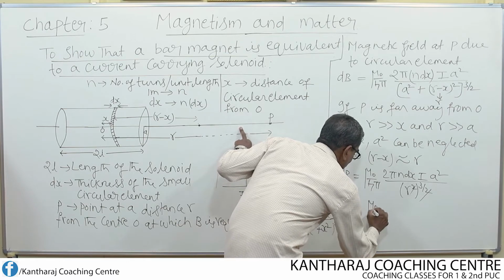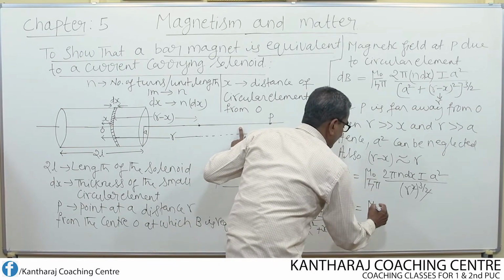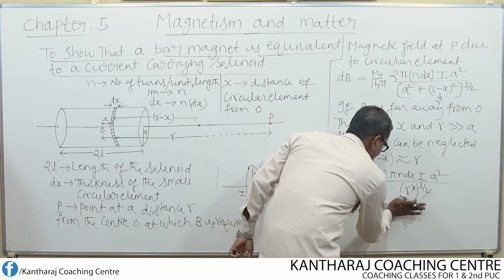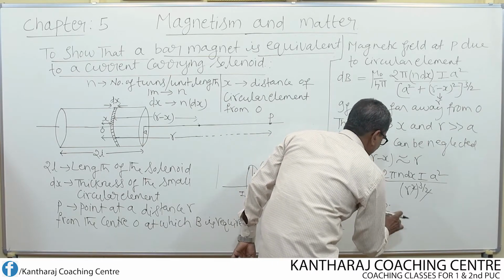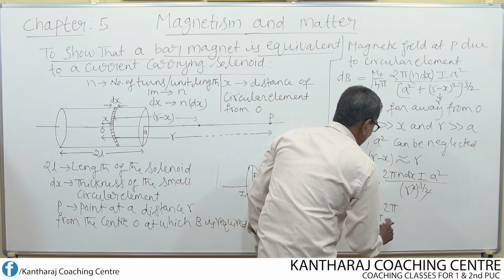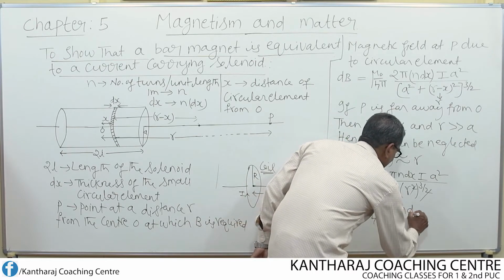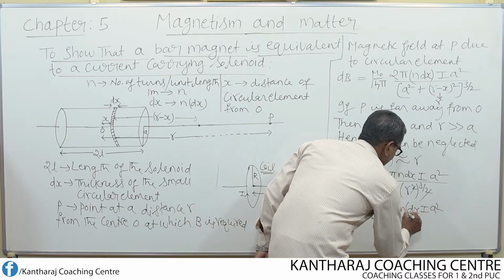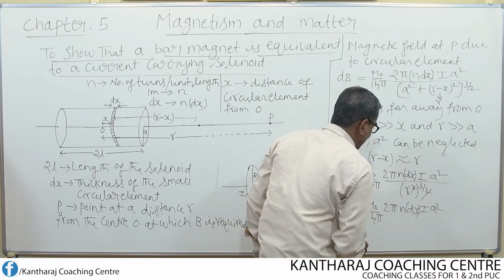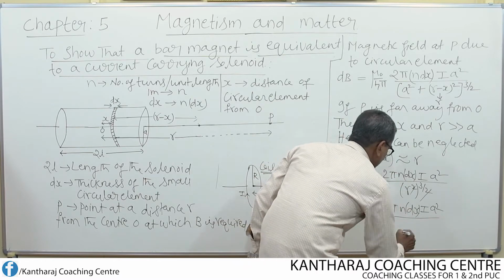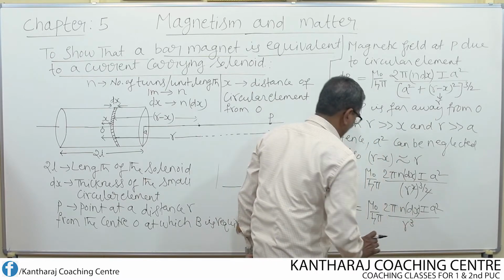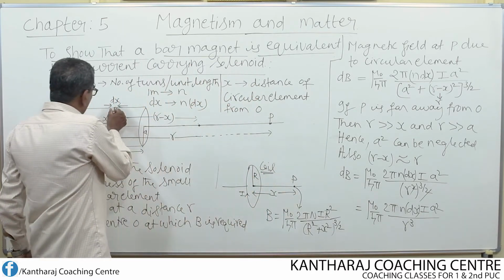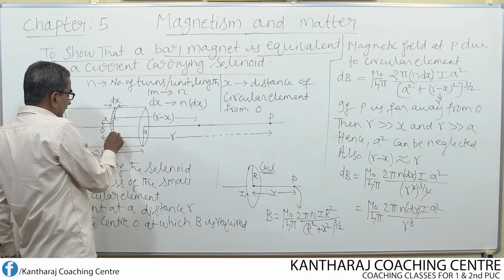This becomes now equal to mu naught over 4 pi, then 2 pi n. I rewrite this in one particular order, or else we can write as it is, 2 pi n dx I into a square. For dx, let us write the bracket. Then in the denominator, what is left? R cube.